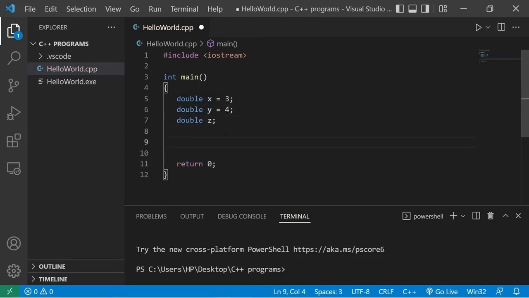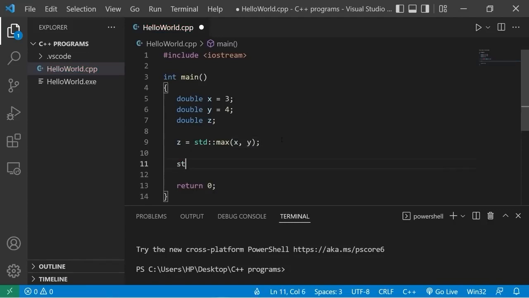The first useful math-related function is the max function, which will return the greater of 2 values or variables. I'll assign the result within z. z equals std::max, parentheses, within the parentheses add 2 values or variables. I'll compare x and y.